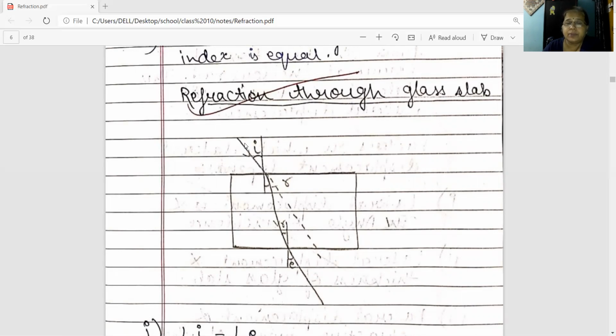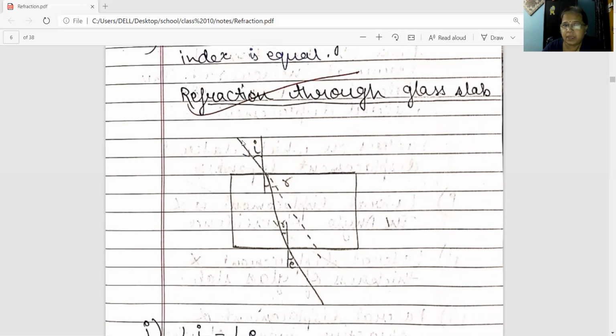The path along which the light is incident on this glass slab, we call it the incident ray, and the angle made by the incident ray with the normal, let it be 30 degree. Fix two pins on the incident ray at a distance of 1.5 centimeter or 2 centimeter. Now see from the other side, you will see the image of the two pins.